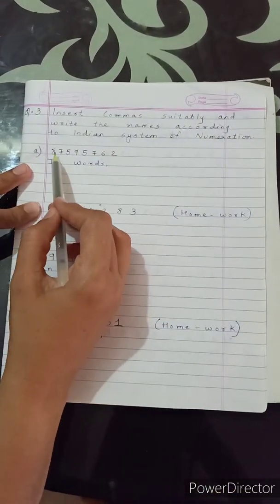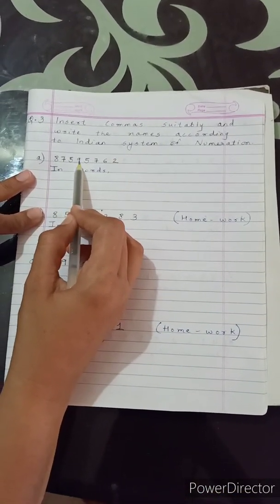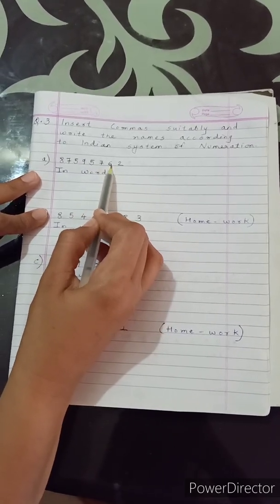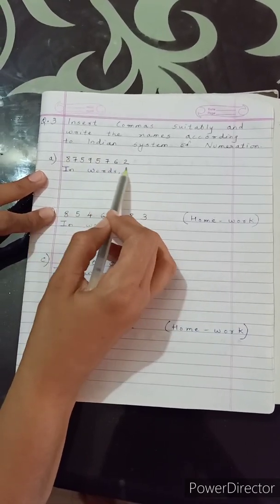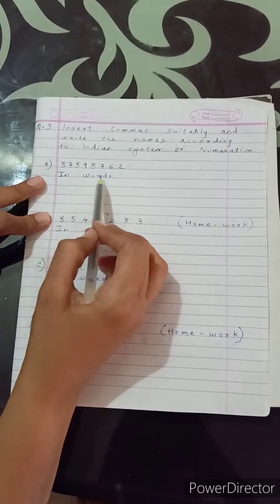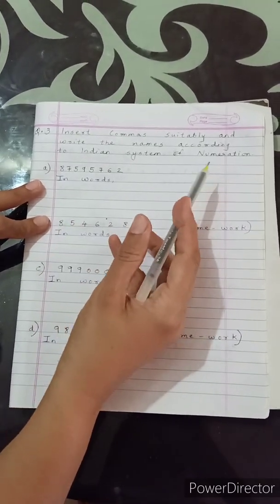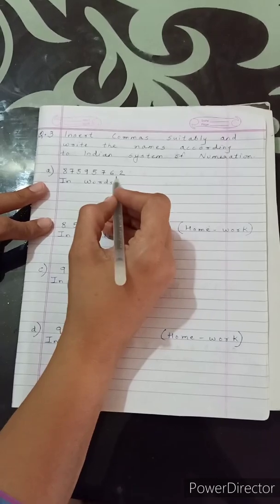Third question is, insert commas suitably and write the names according to Indian system of numeration. The first question is 8, 7, 5, 9, 5, 7, 6, 2. We have to insert commas over here and then we have to write in words according to Indian system of numeration. So let us first place commas.